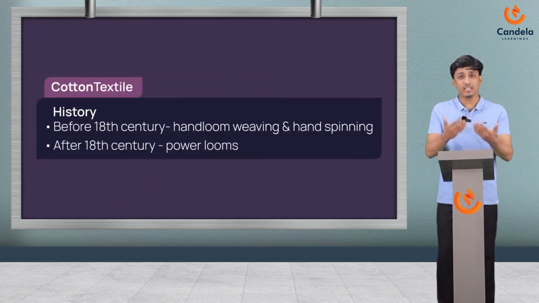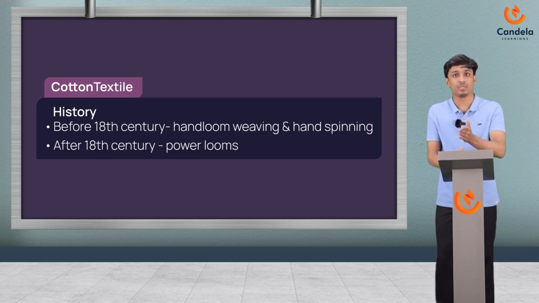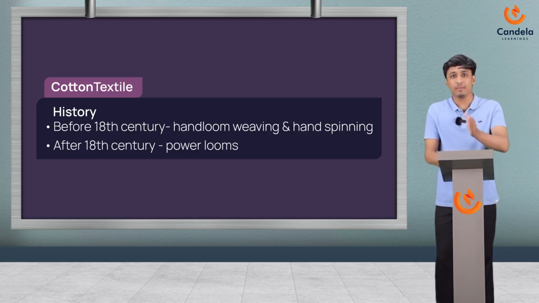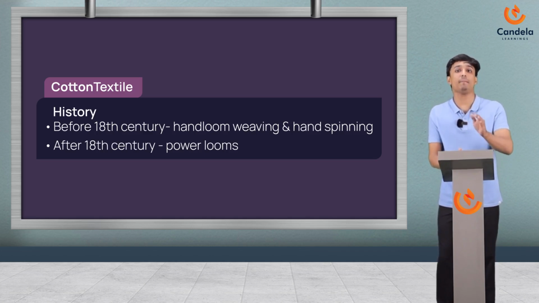See, before the 18th century, cotton textiles used handloom weaving and hand spinning techniques. Okay, but as time changed, after the 18th century, power looms were introduced. Okay, during early periods, cotton textile industries concentrated in Maharashtra and Gujarat, because Maharashtra and Gujarat have cotton growing belts.